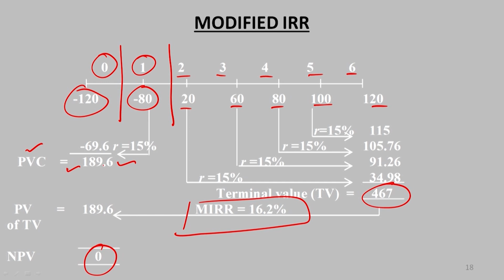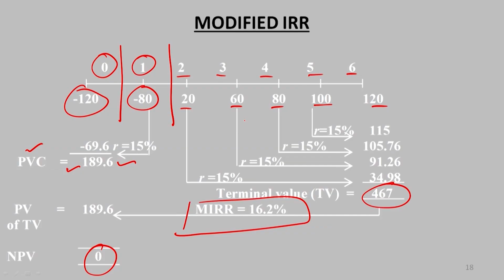Then we got all the cash inflows over the subsequent years, and when we calculated the terminal value, it means after compounding these cash inflows using the cost of capital as a rate of return, that is the 15%, we found the total terminal value of 467.